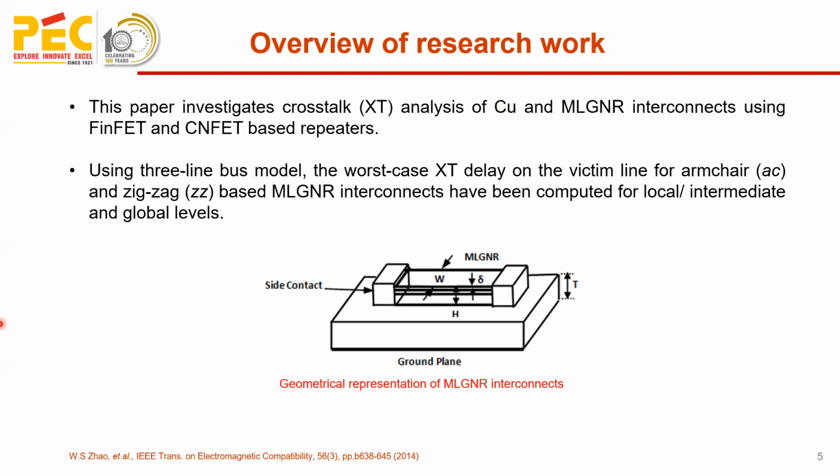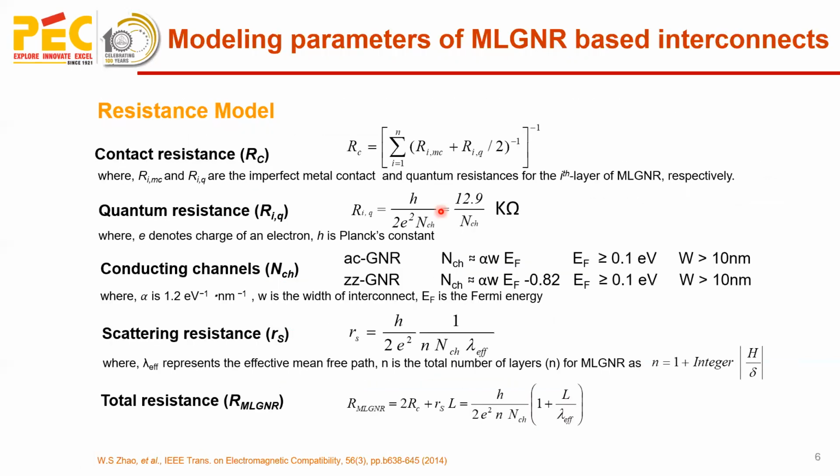So coming to the overview of the research work in this paper, we have investigated the crosstalk analysis of copper and MLGNR interconnects using FinFET and CNFET based repeaters. Here we have used a three-line bus architecture to compute the worst case crosstalk induced delay on the victim line for armchair and zigzag based MLGNR interconnects for all the levels.